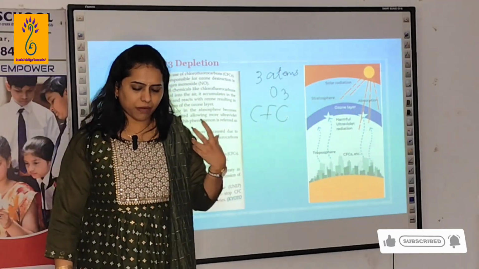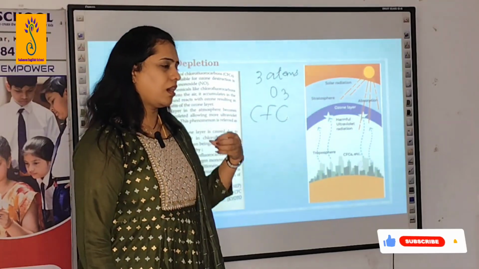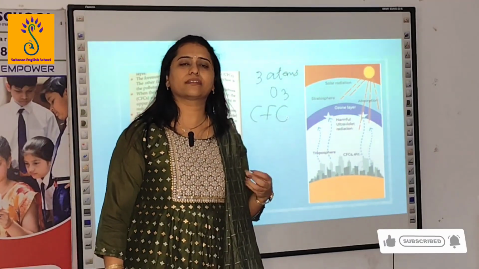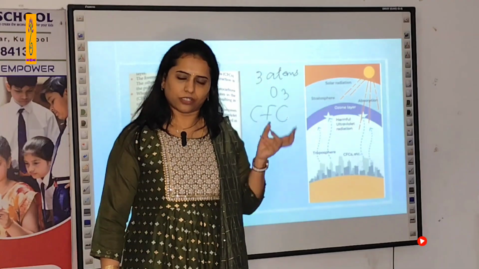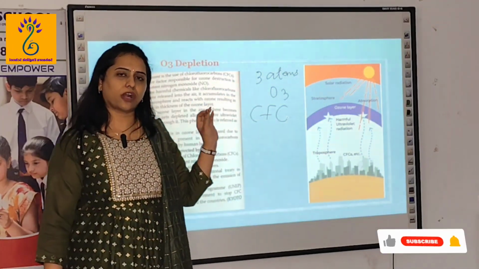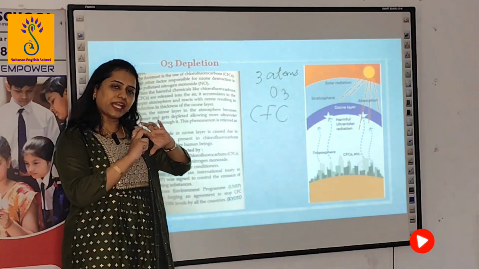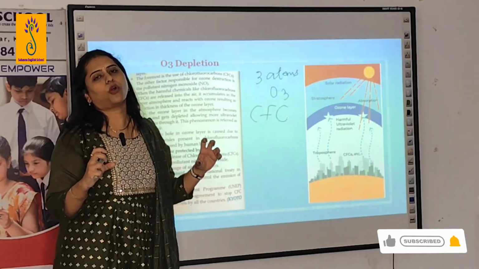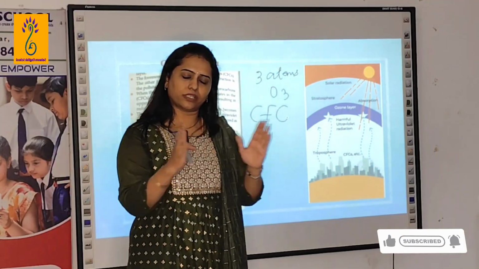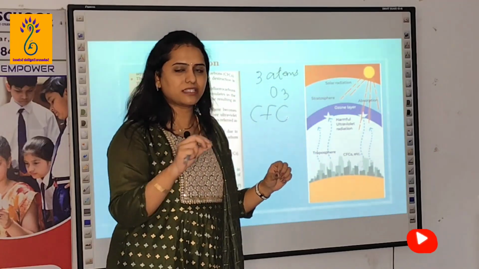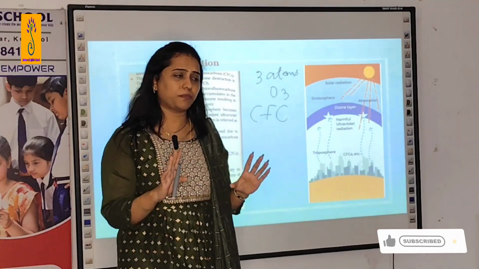These are present in coolants, in refrigerators, in air conditioners. When these chlorofluorocarbons react with the ozone, they break down the ozone molecule, so that the ozone layer is depleted.